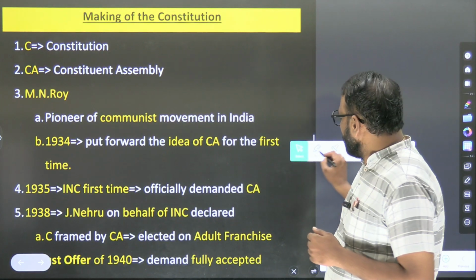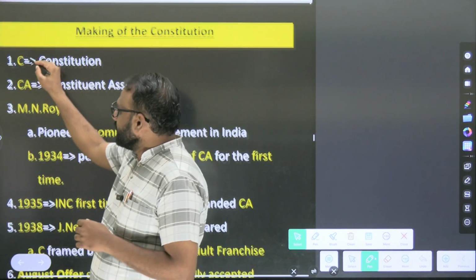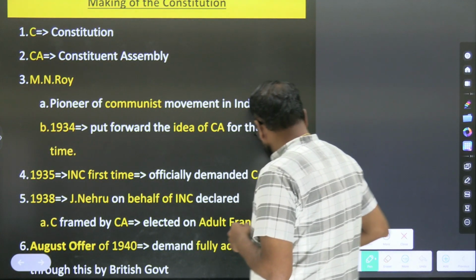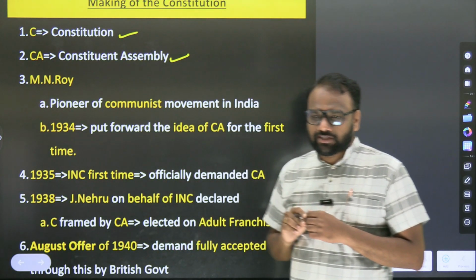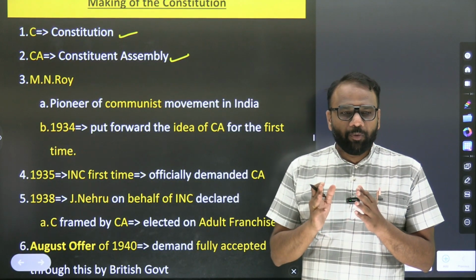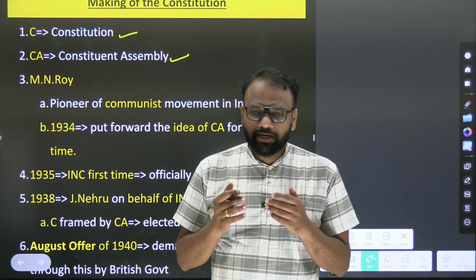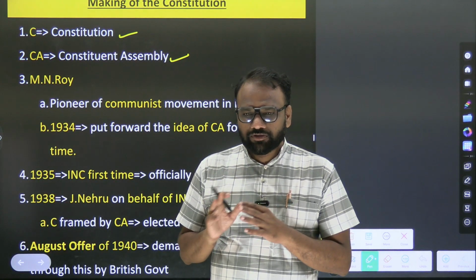Generally in this topic, wherever I use the term C, it indicates Constitution, and wherever I use CA, it indicates Constituent Assembly. So what is Constituent Assembly? A group of members who discussed, debated, and finally brought the provisions of the constitution.